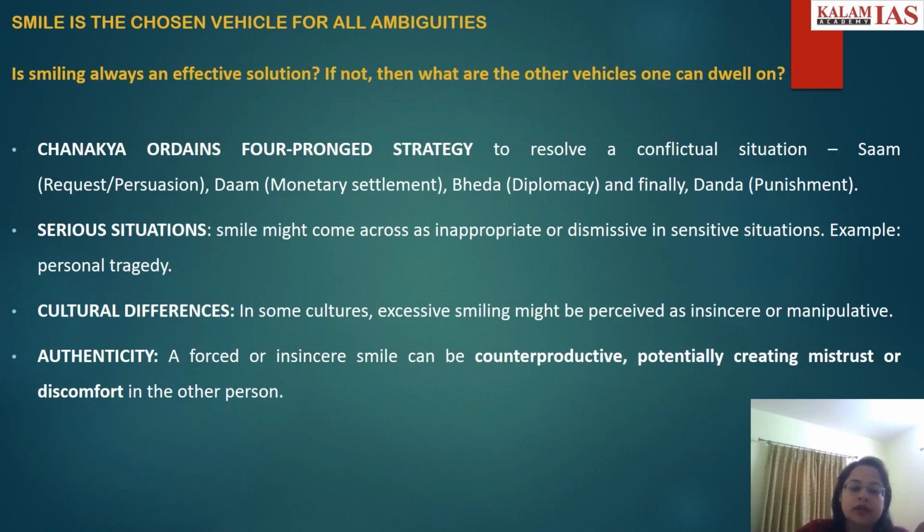Then comes the counter argument part of the essay. Here you would be countering the main argument of the essay by saying that smiling is not an effective solution in all cases. For example, Chanakya here talks about the four-pronged strategy to resolve any conflict situation: Sama, Dama, Bheda, Danda. Sama means request or persuasion. If that is not working, then we will go by monetary settlement. If that is not working, we'll go through diplomacy. If that is not working, finally, punishment.